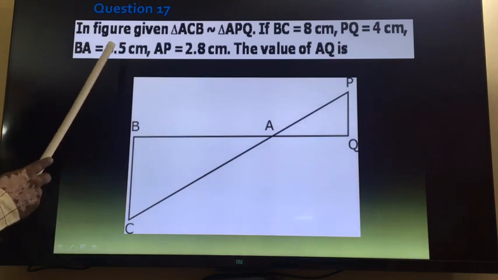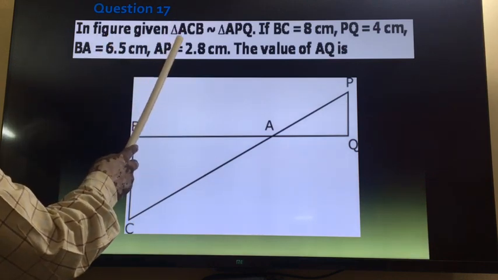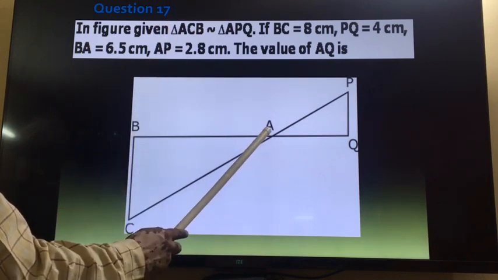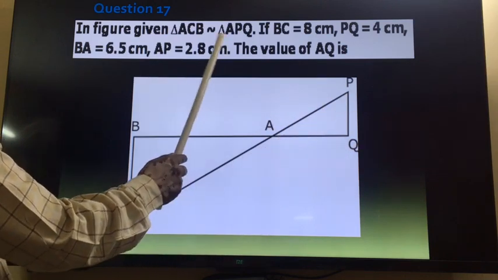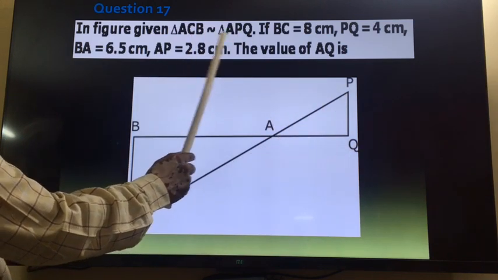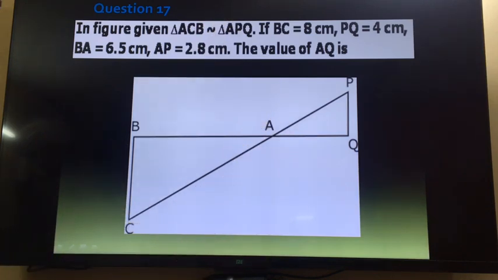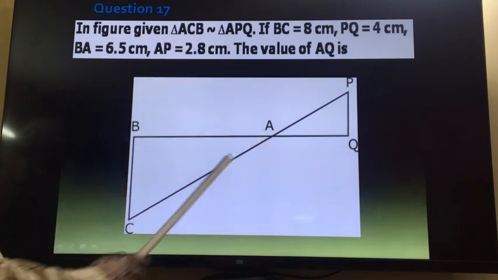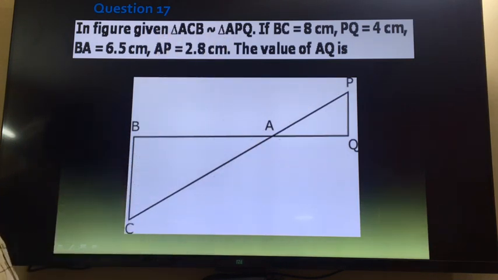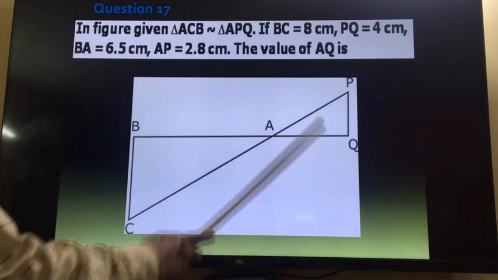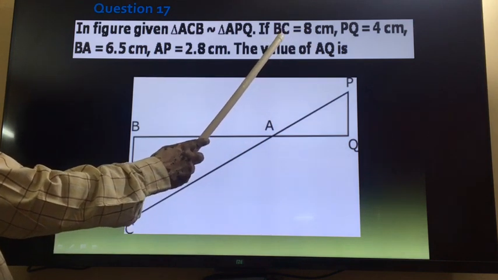Now question number 17. In the given figure, triangle ACB and triangle APQ, these are similar. At the same moment I am telling you, if two triangles are similar, then corresponding angles are equal or corresponding sides are proportional. Whichever is required, that we can apply. So here, because triangle ACB and triangle APQ are similar, then corresponding angles are equal and corresponding sides are proportional. But here, after reading this question, we will decide.